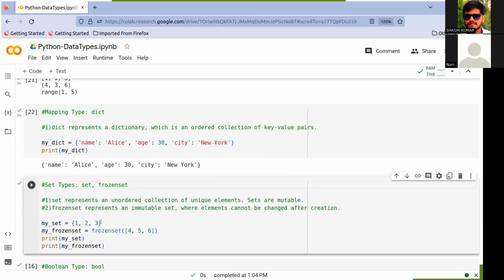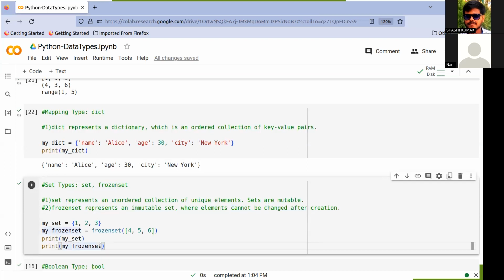Set represents unordered; it inserts randomly, and sets are mutable, so they can be modified. And frozenset represents immutable; elements cannot be changed after creation.